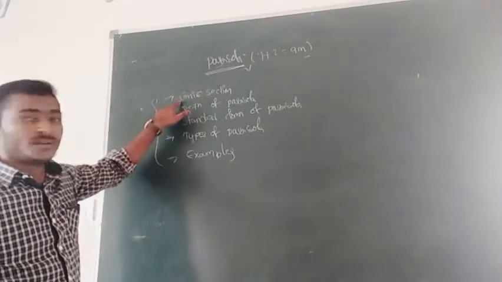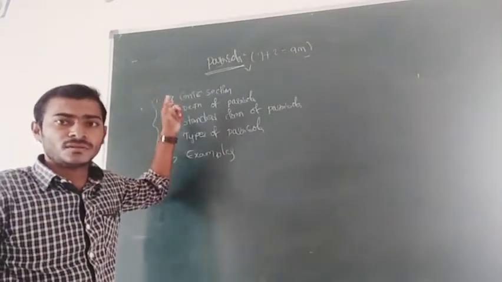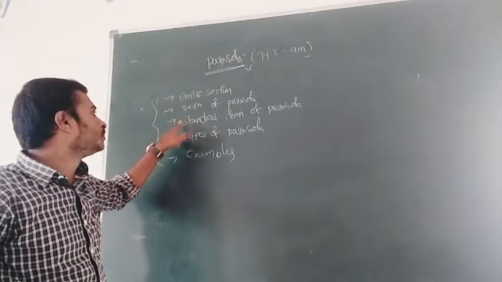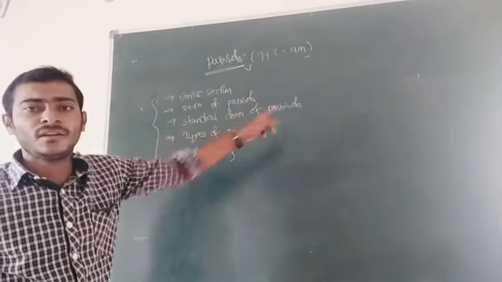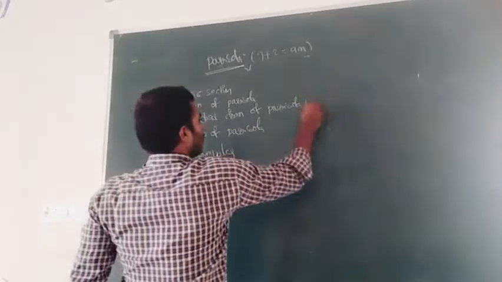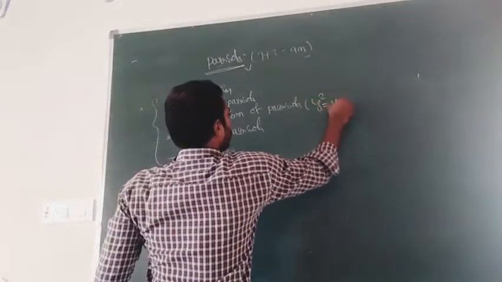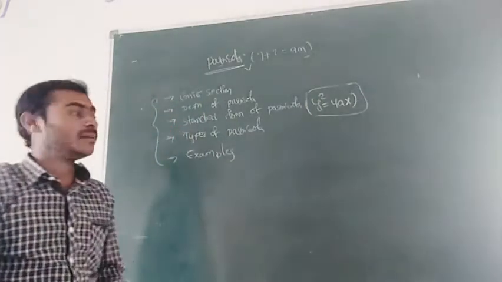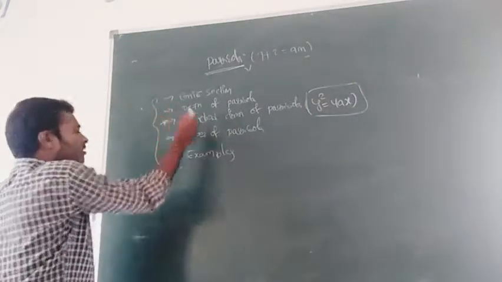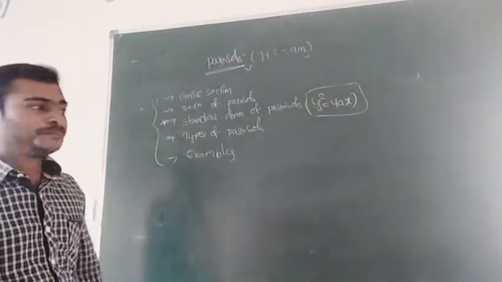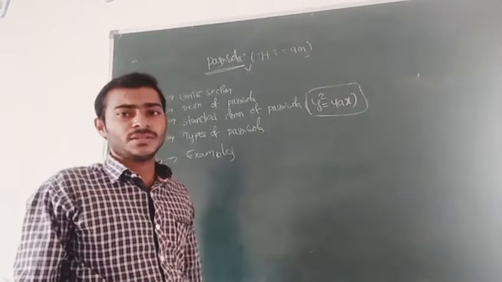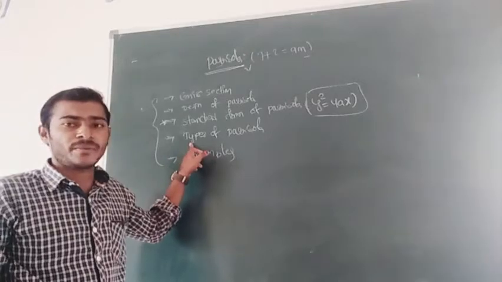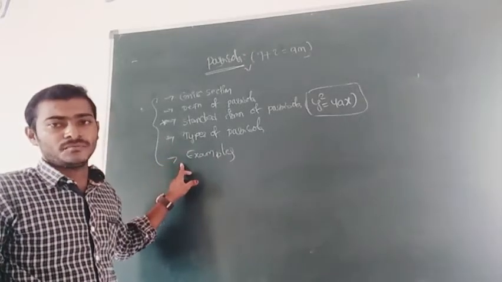The first one is conic section. We have to know what a conic section is. The second is the definition of parabola, and the third is the standard form of parabola, which is nothing but y square equal to 4ax. The standard form of parabola is very important. Many times in IP they will ask questions on it. Next are types of parabola and examples.